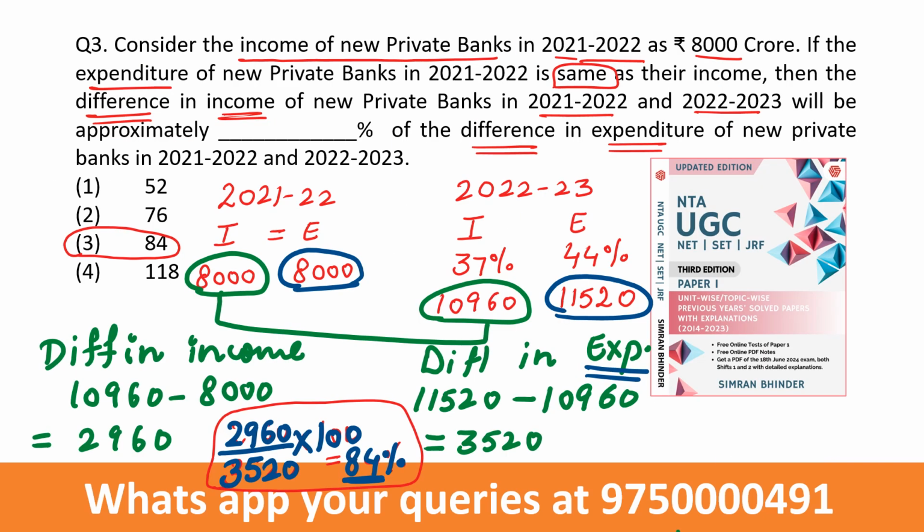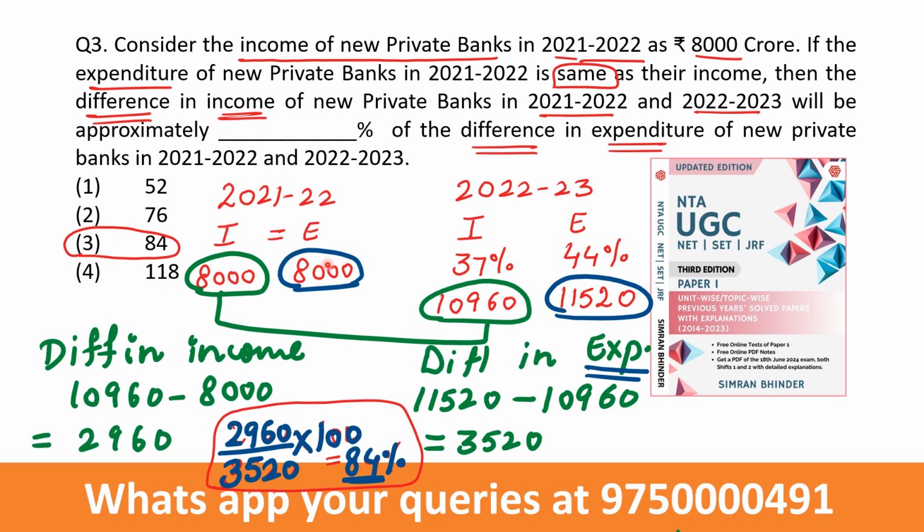This one again is an easier question, right? Let's read the question carefully and see what is written in the question. I'm going to do that only. I'm not doing anything different. It's mere percentage calculations, DI. Consider the income of new private banks in 2021-2022 as 8,000 crore. So I've written over here 2021-2022, 8,000 crore income of new private banks. If the expenditure in the same year is same.